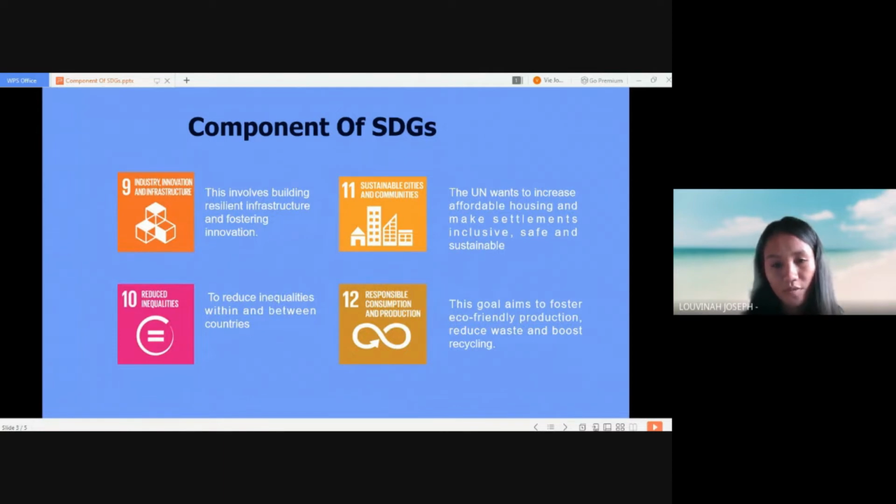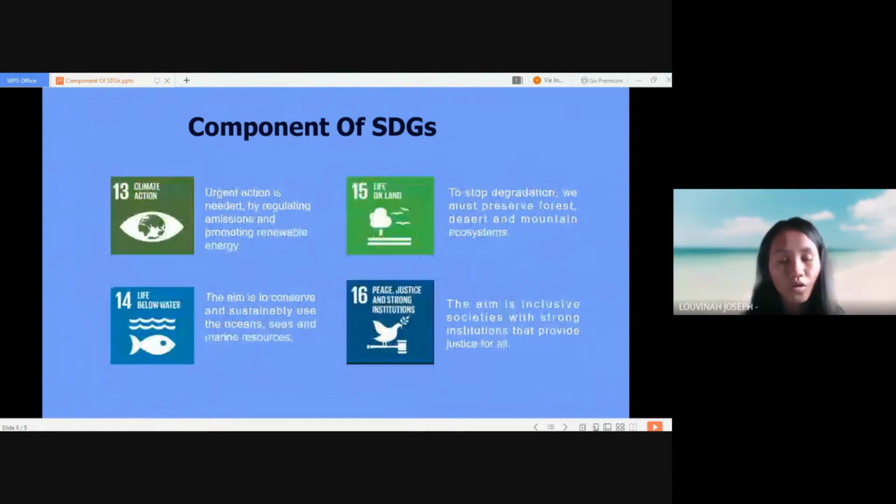Goal number 12 is responsible consumption and production. This goal aims to foster eco-friendly production, reduce waste, and boost recycling. Goal number 13 is climate action. Urgent action is needed by regulating emissions and promoting renewable energy. Goal number 14 is life below water. The aim is to conserve and sustainably use the oceans, seas, and marine resources.